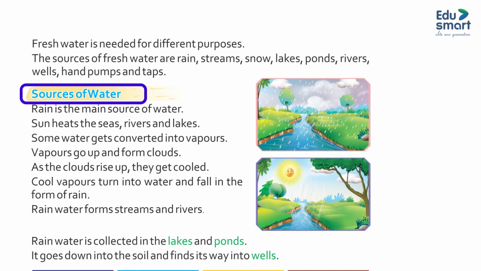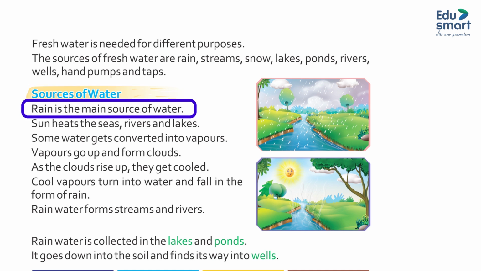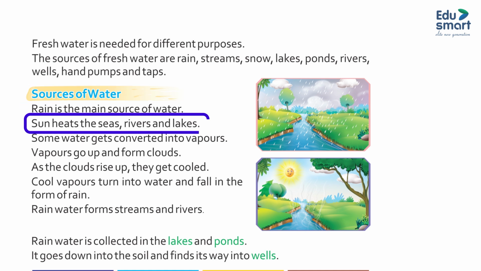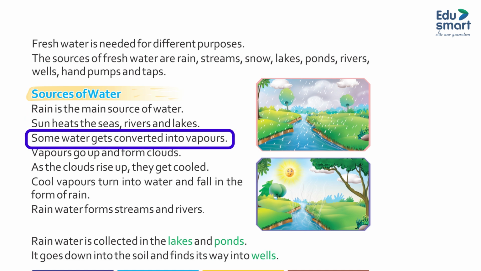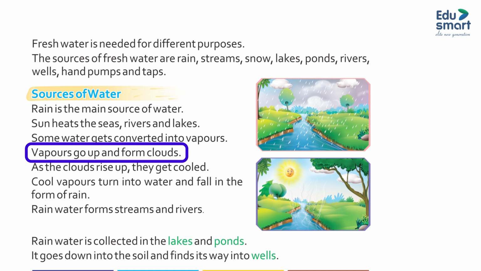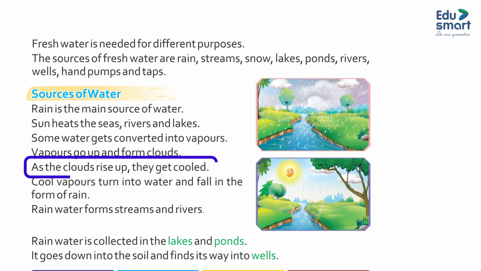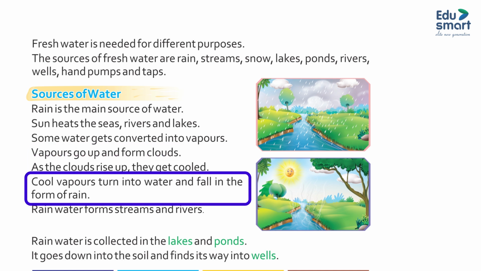Sources of water. Rain is the main source of water. The sun heats the seas, rivers and lakes. Some water gets converted into vapors. Vapors go up and form clouds. As the clouds rise up and cool, the cold vapors turn into water and fall in the form of rain.